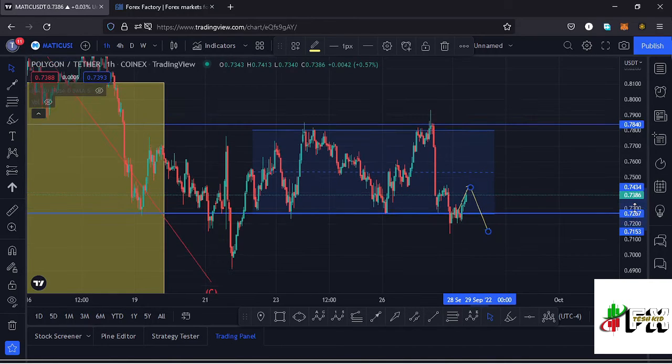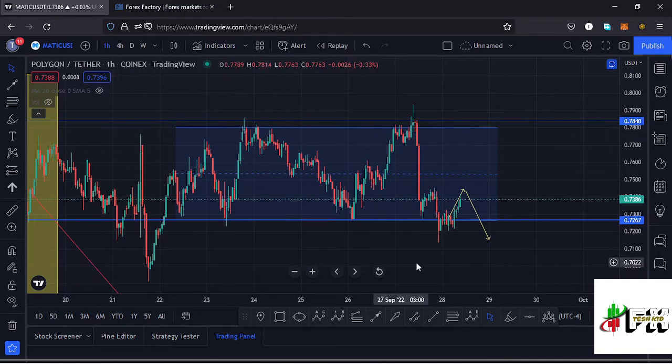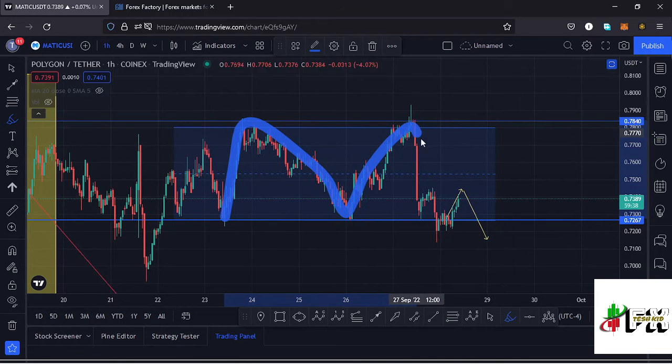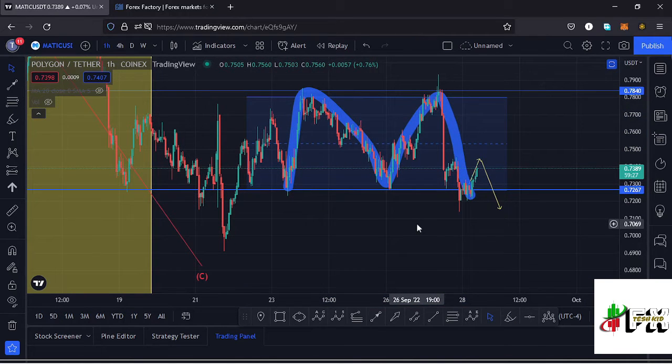If we zoom out here on the charts, we can also see the formation of another chart pattern, which is giving us a breakout to the lower side, and that chart pattern is a double top. Having that is the first top, then we have the second top, then you can see we continued seeing lower prices over here, and I'm expecting a bit of a breakout over here to the lower side. In case that happens, this chart pattern normally breaks to the lower side, having the target area of that breakout as the height between the tops and the neckline.